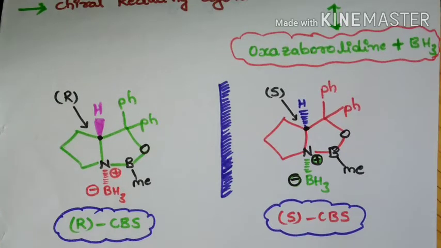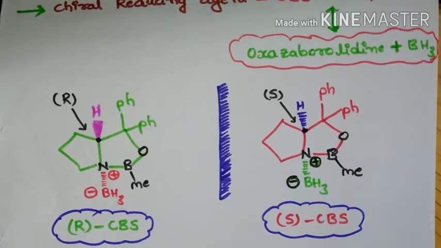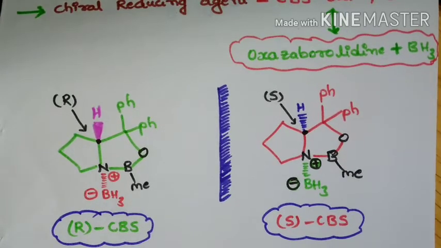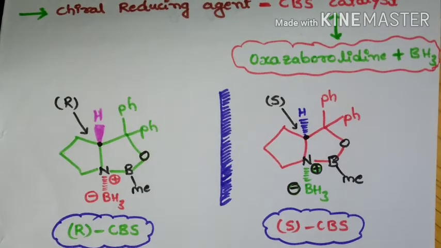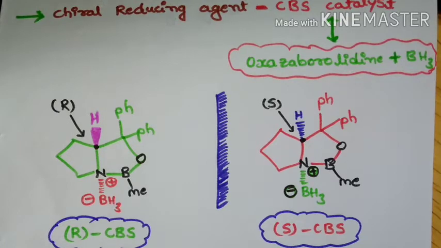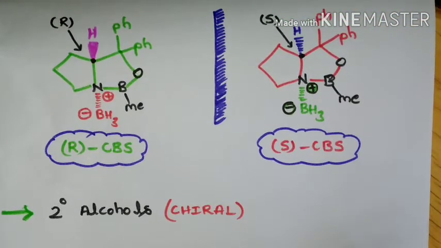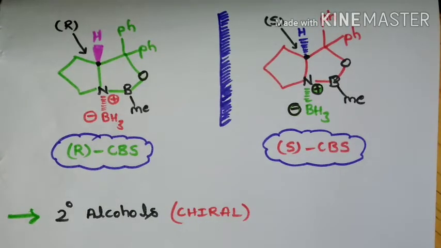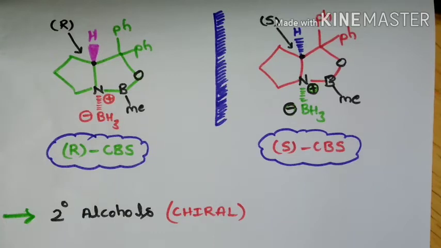This CBS catalyst is available in two pure enantiomeric forms, that is R-CBS and S-CBS. So by using this CBS catalyst, we can carry out enantioselective reduction of prochiral ketones to secondary alcohol, that is chiral. The secondary alcohols will be formed in a non-racemic mixture.